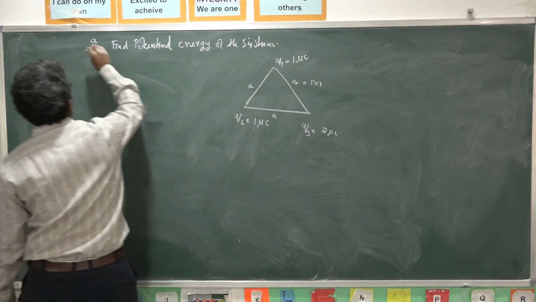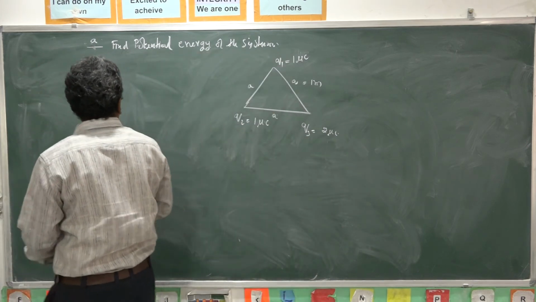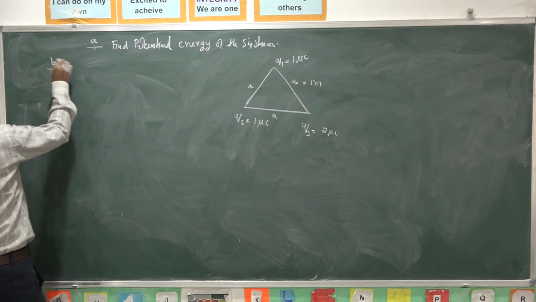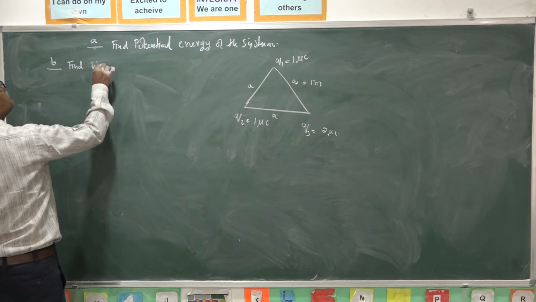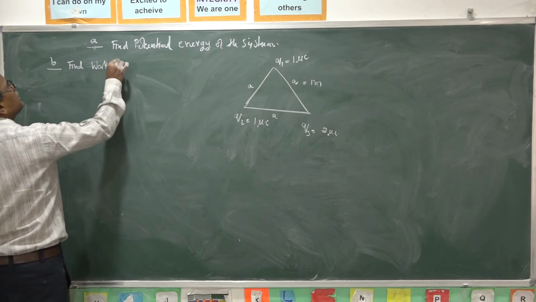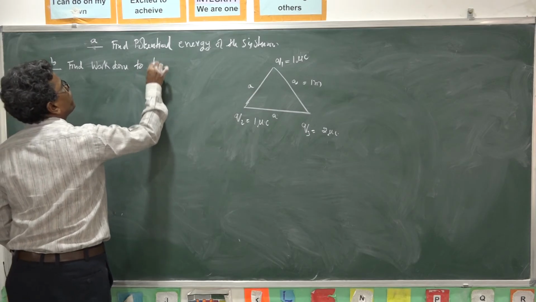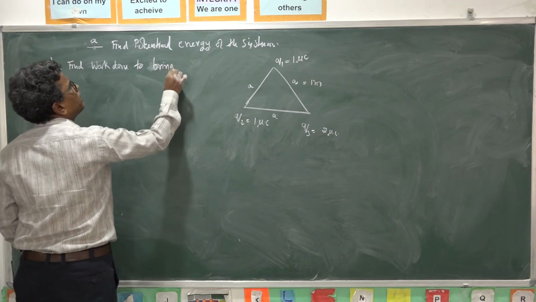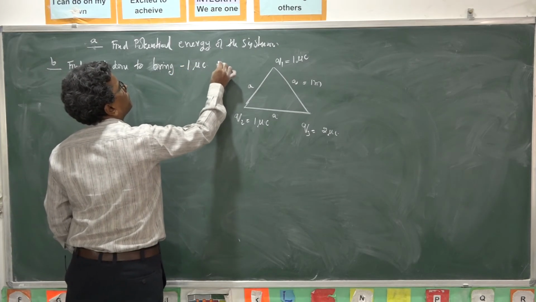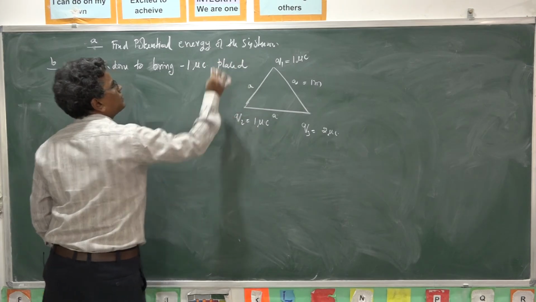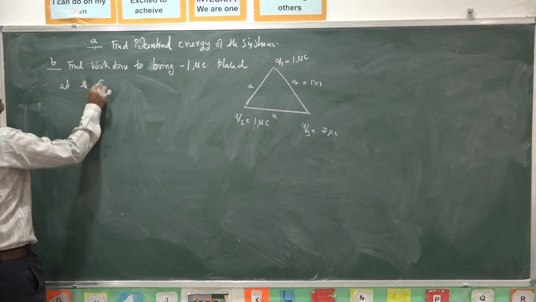So this is the first question, A. What is the potential energy of the system? B. Find the work done to bring minus 1 microcoulomb and placed at the centroid of the triangle.